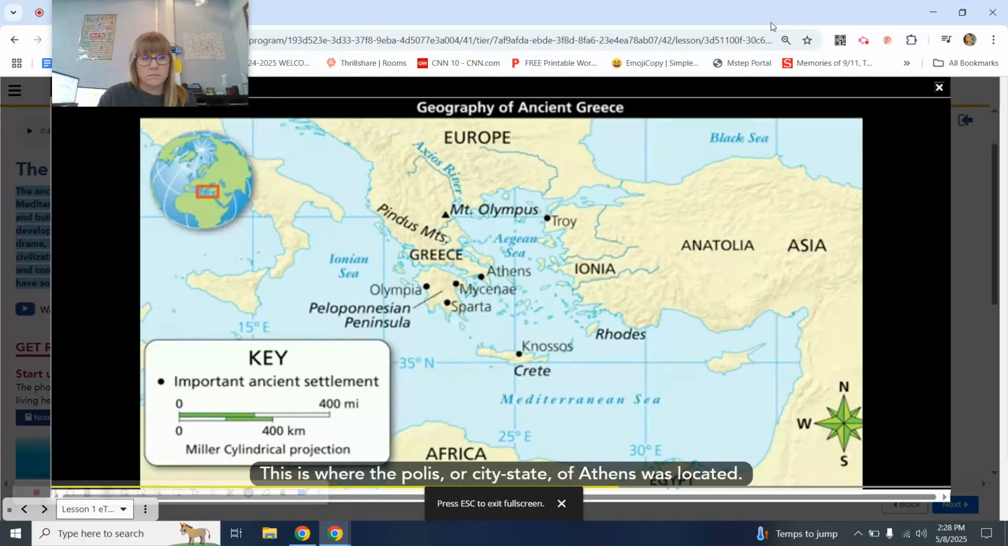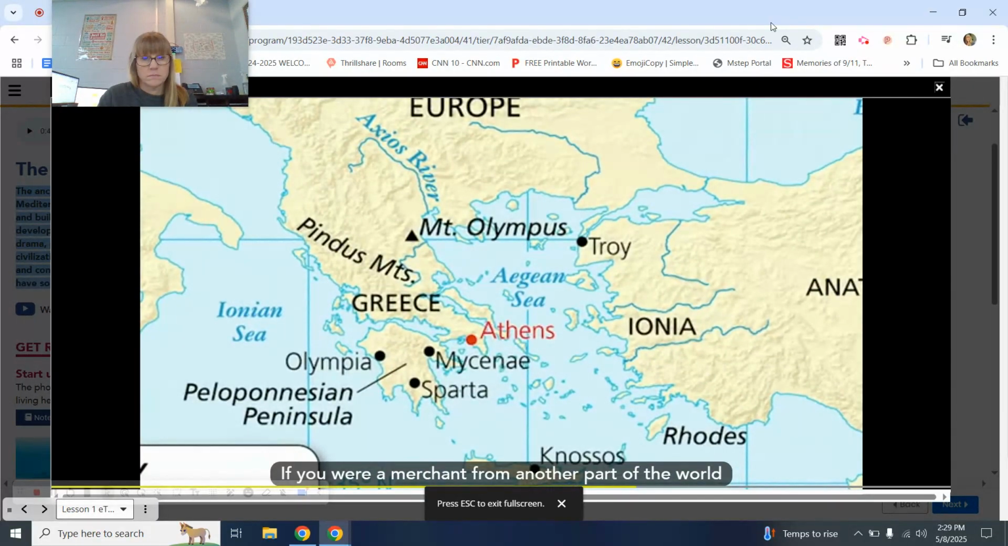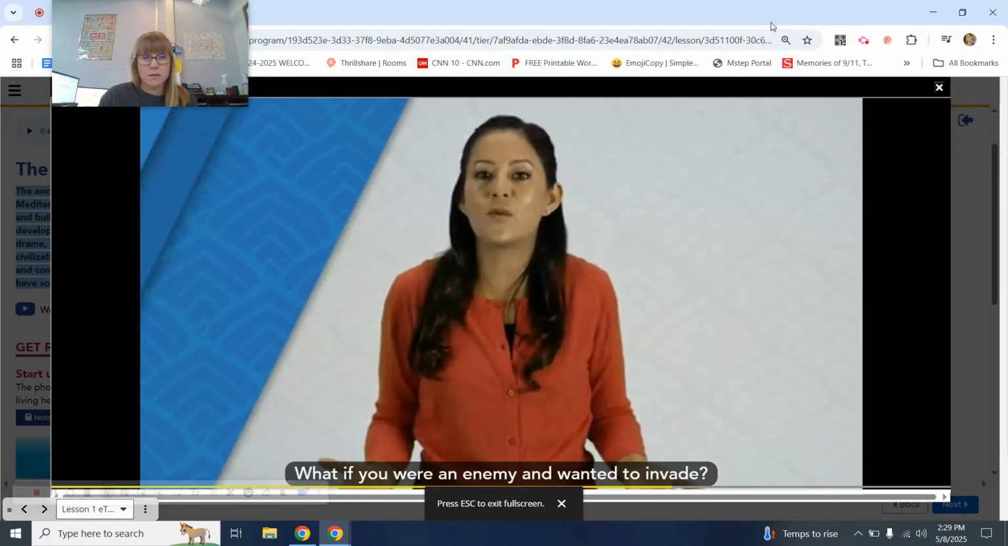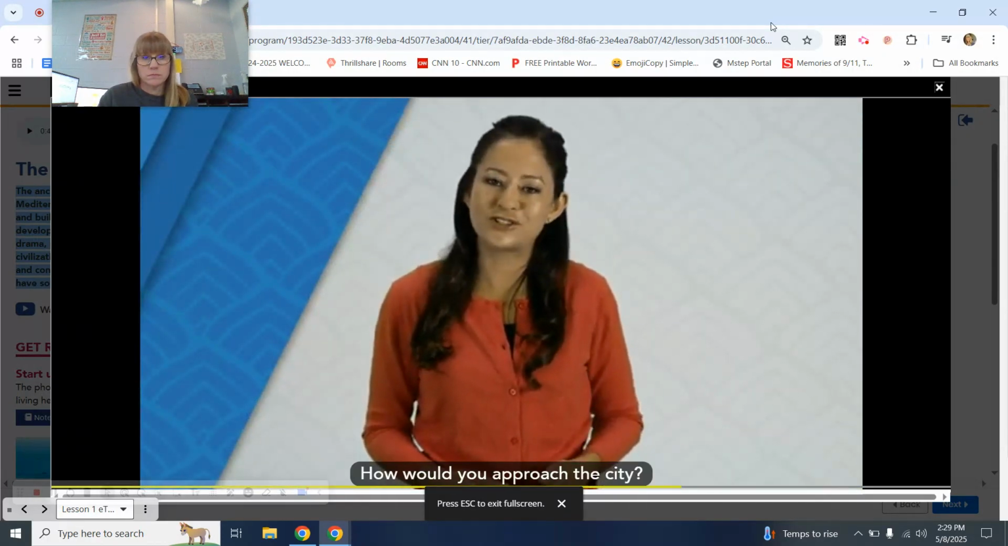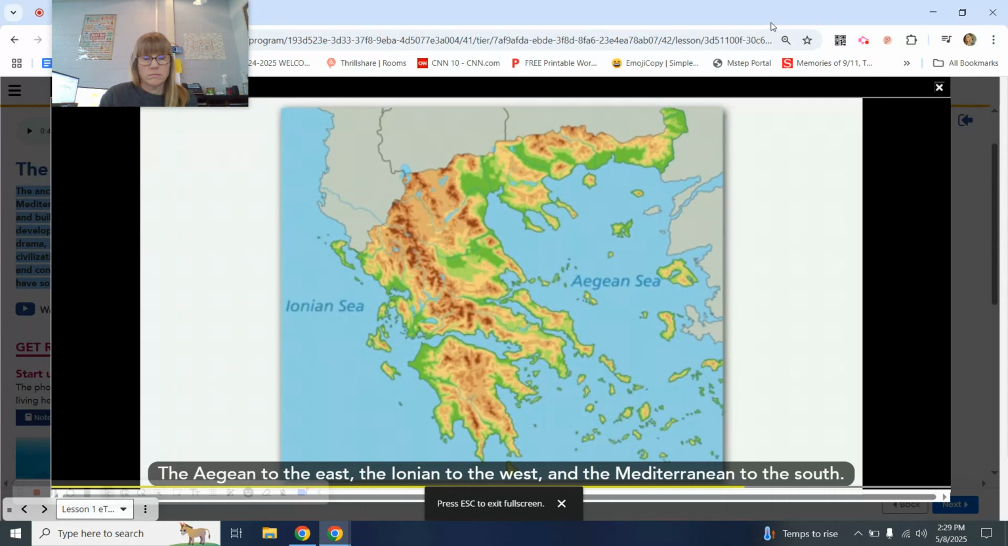This is where the polis, or city-state of Athens, was located. If you were a merchant from another part of the world who wanted to trade with the people of Athens, how would you get there? What if you were an enemy and wanted to invade? How would you approach the city? Look at the map again. What other geological feature dominates the area? See all that blue? Greece is surrounded by seas. The Aegean to the east, the Ionian to the west, and the Mediterranean to the south.